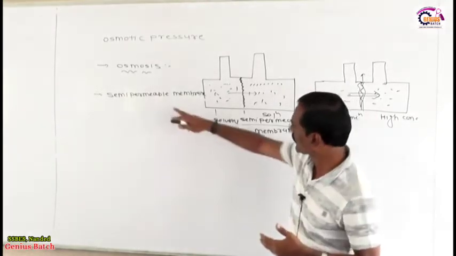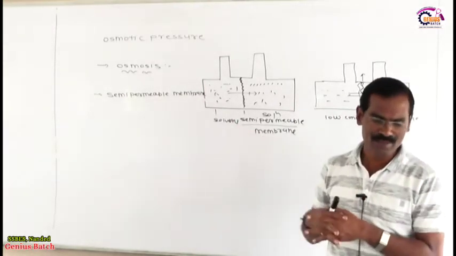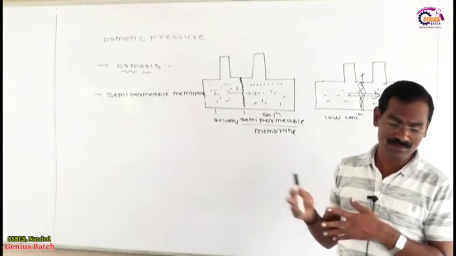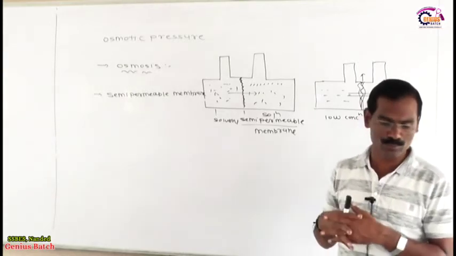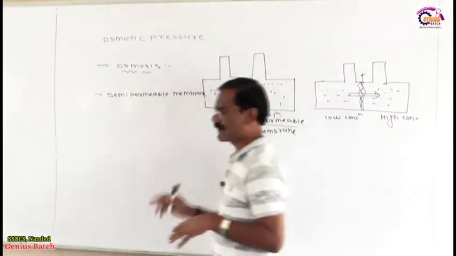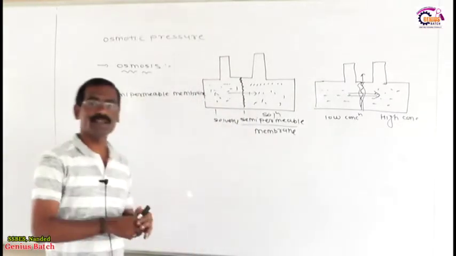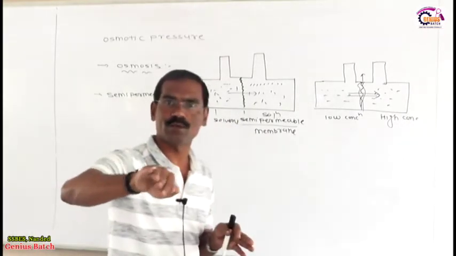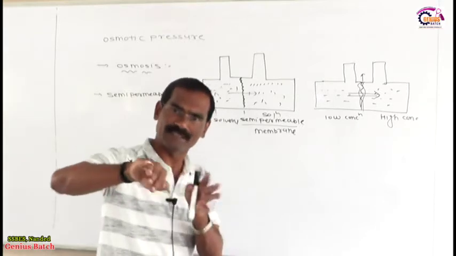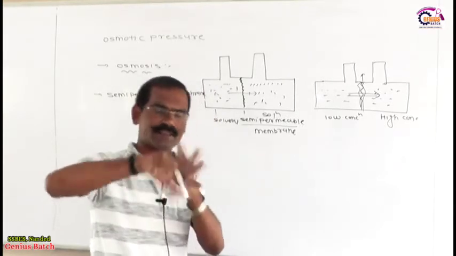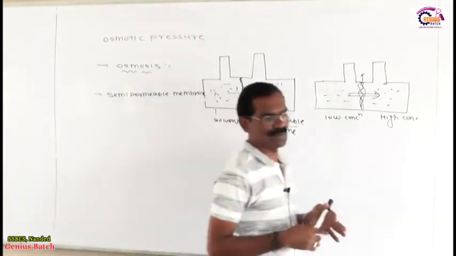Now what is the meaning of a semi-permeable membrane? The membrane which allows the solvent molecules but not the solute molecules to pass through it. So what is a semi-permeable membrane? The membrane which allows only solvent, not the solute, to pass through it. Such a membrane is called a semi-permeable membrane.